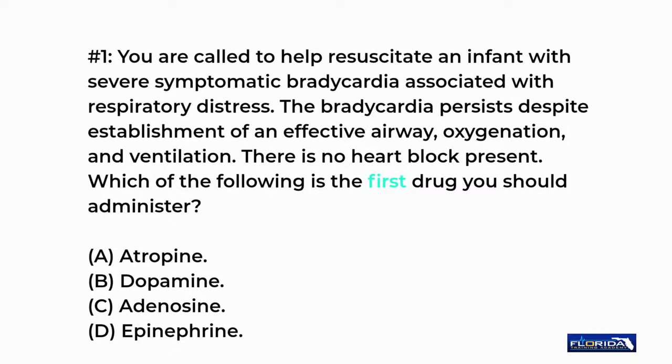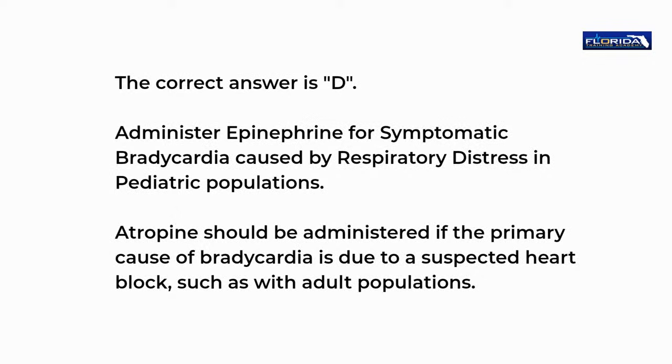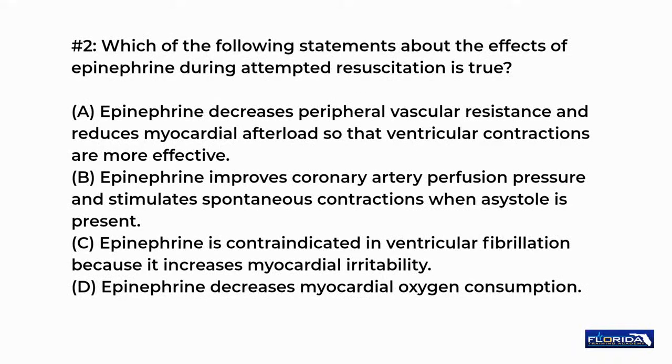A. Atropine. B. Dopamine. C. Adenosine. D. Epinephrine. The correct answer is D. Administer epinephrine for symptomatic bradycardia caused by respiratory distress in pediatric populations. Atropine should be administered if the primary cause of bradycardia is due to a suspected heart block, such as with adult populations.